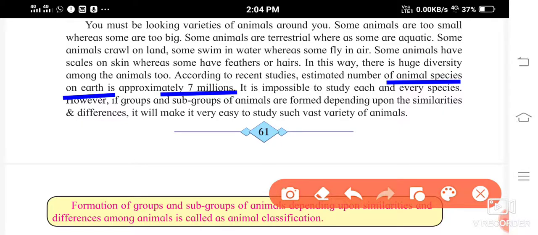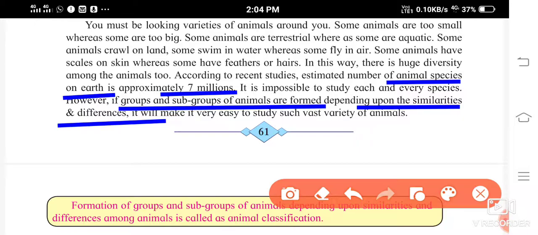However, if groups and subgroups of animals are formed depending upon the similarities and differences, it will make it very easy to study such a vast variety of animals, isn't it? If groups and subgroups are made of the animals, then it will become easier to study them. So how are you going to make the groups and subgroups? It depends upon the similarities and the differences.